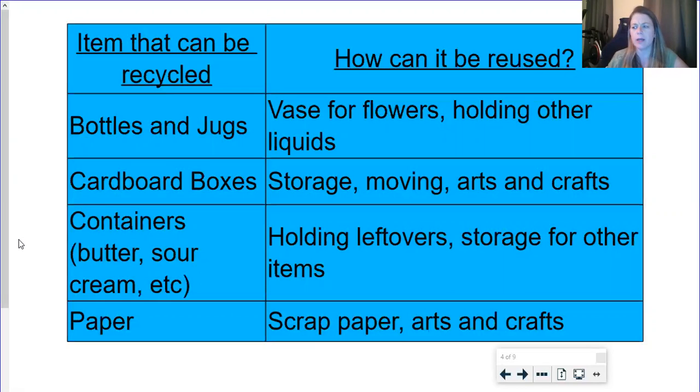And another one is using a towel to dry off your hands instead of paper towels. That's a big one for me because I see a lot of people waste a lot of paper towels drying their hands off, and especially in today's world, you can just save your paper towels by using a towel.